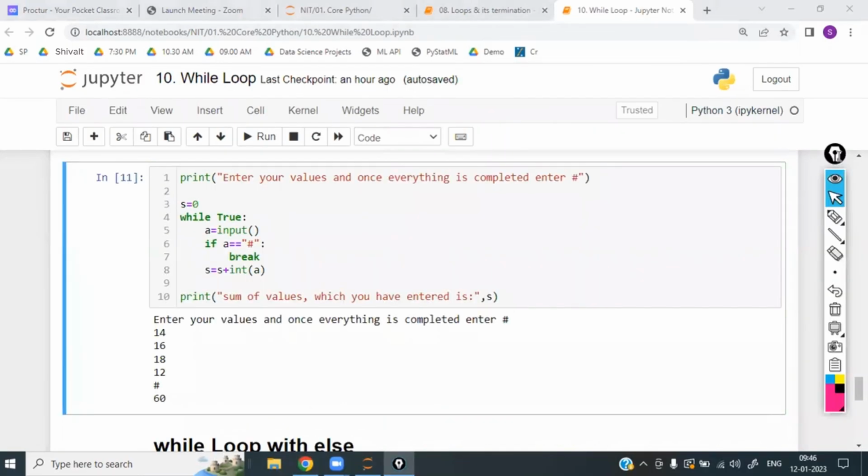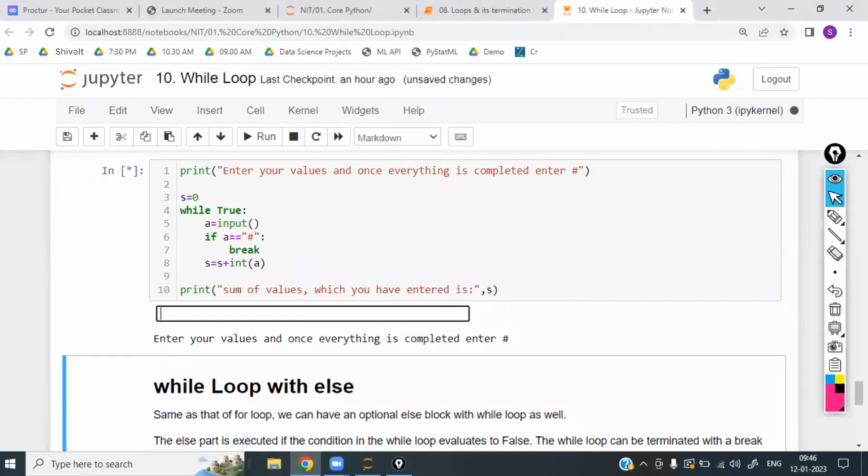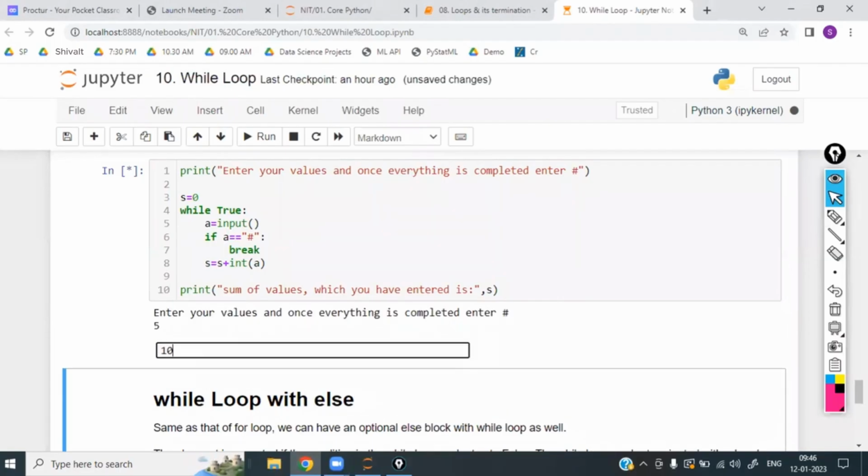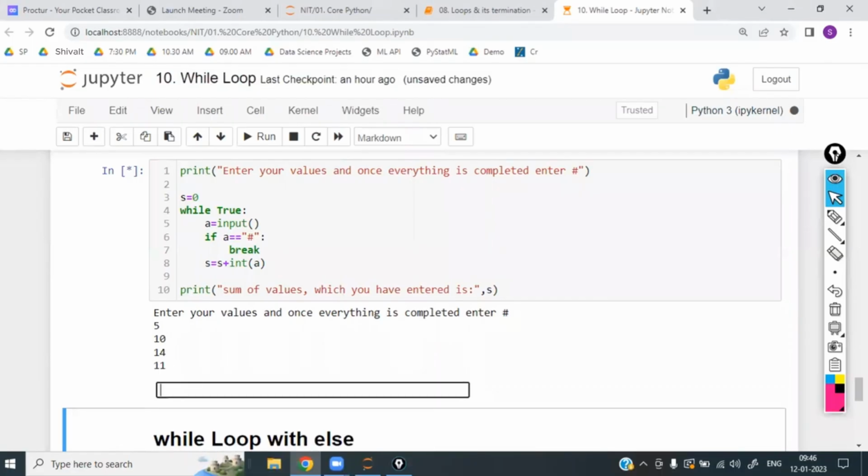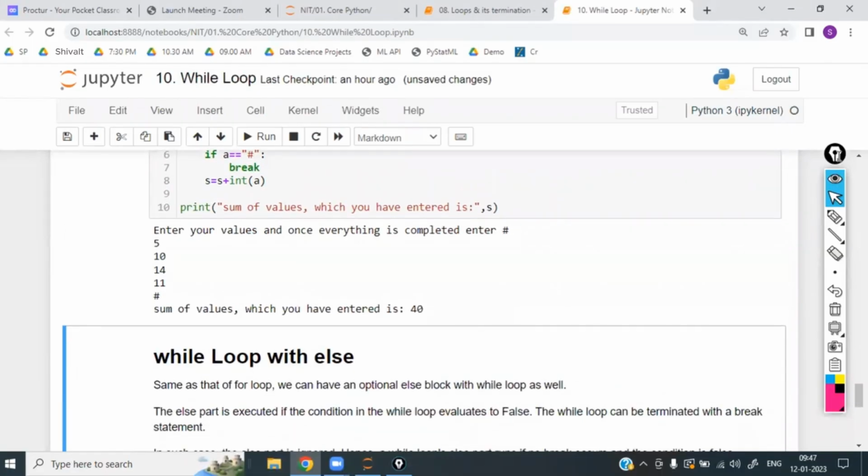So if you want to print the sum of the values you have entered clearly, for example, I enter the values 5, 10, 14, 11, and after that hash, it is going to print: sum of the values which you have entered is 40. It is saying that whatever values you have entered till now, the total is 40, right?